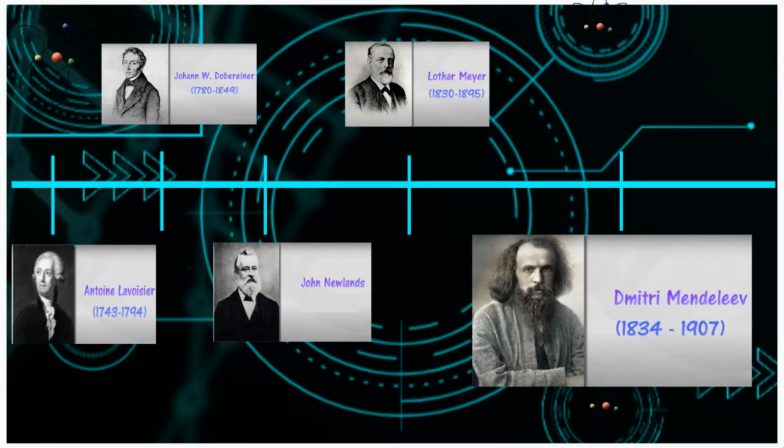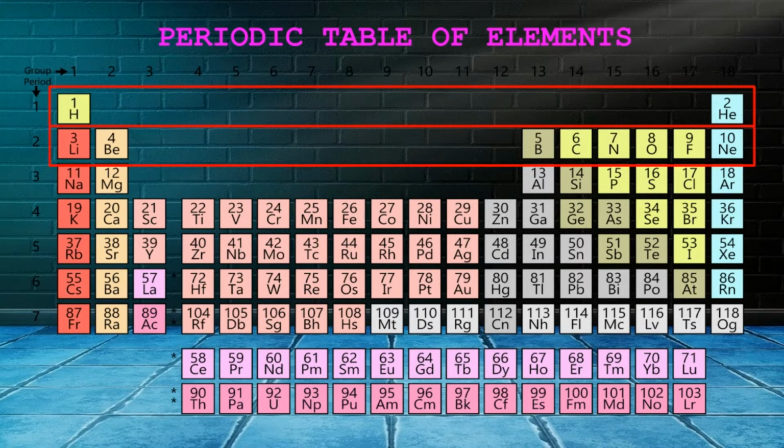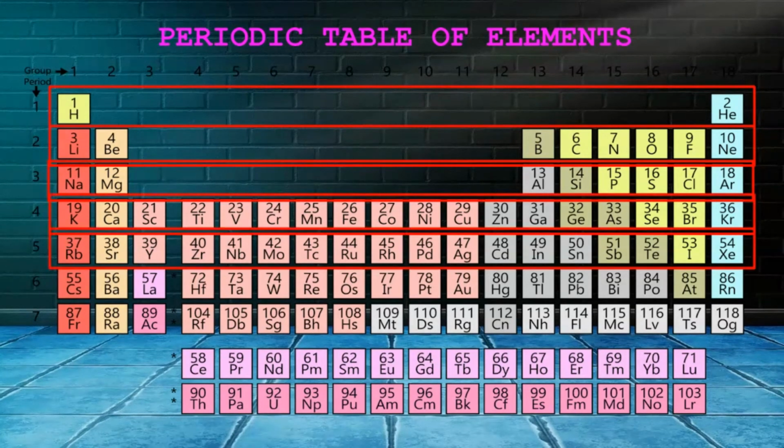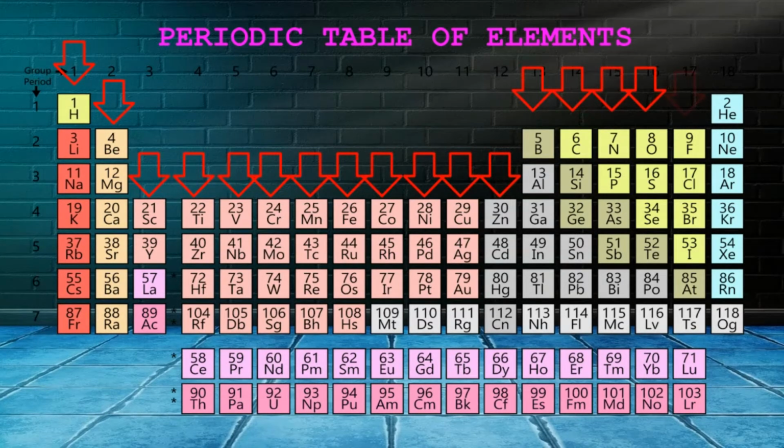Have you seen a periodic table? Okay, let's take a look at this. This is the periodic table of elements. Elements are arranged based on their increasing atomic numbers. From left side, the horizontal from top to bottom, it describes the energy level. We call it periods. And from the left to right side, the vertical, these elements have similar physical or chemical characteristics and we call it groups.